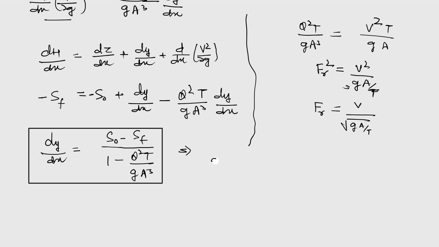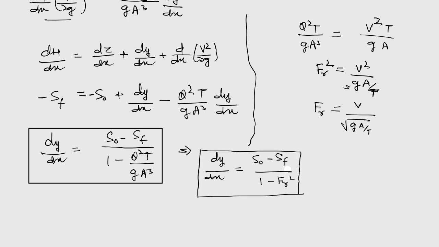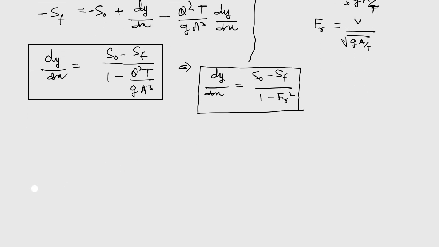So we can write this equation as dy by dx is equal to S naught minus Sf divided by 1 minus Froude number square. So this is another form of the equation. Now let's see one specific form of this equation by selecting the wide rectangular channel.